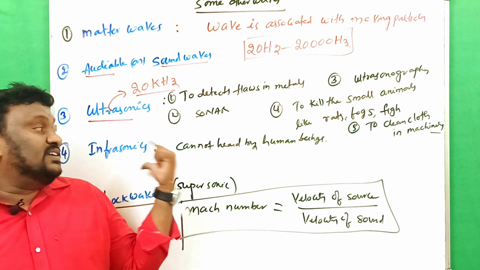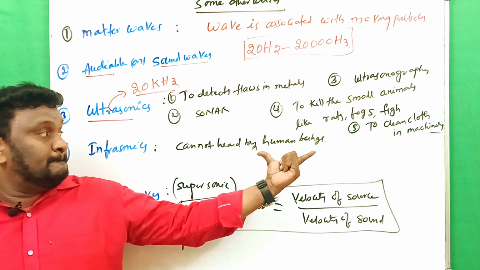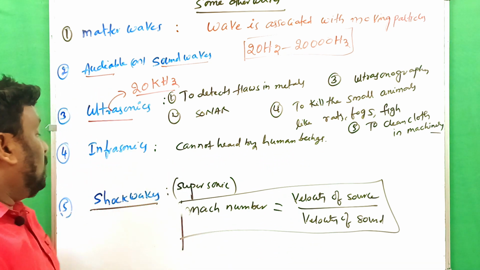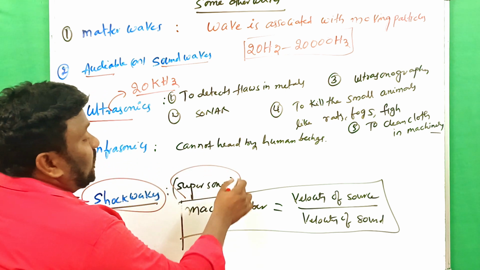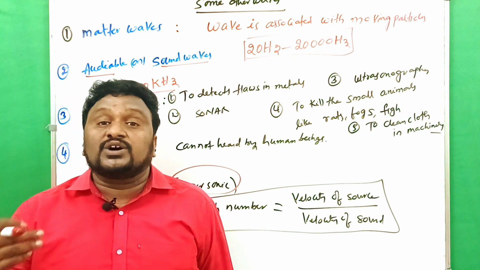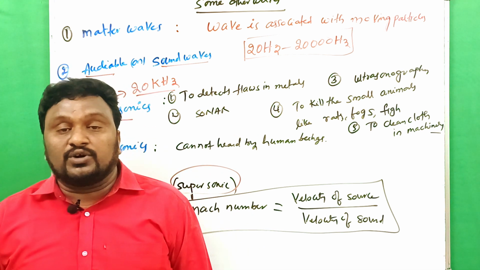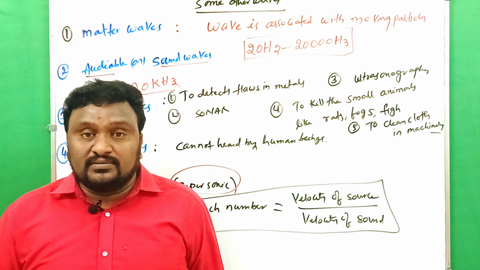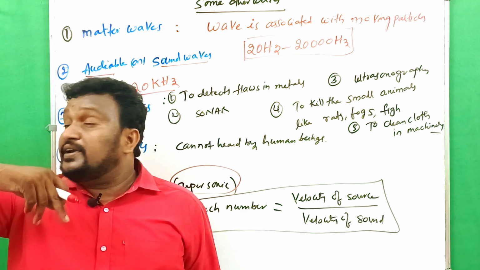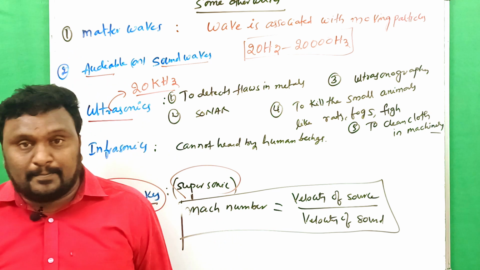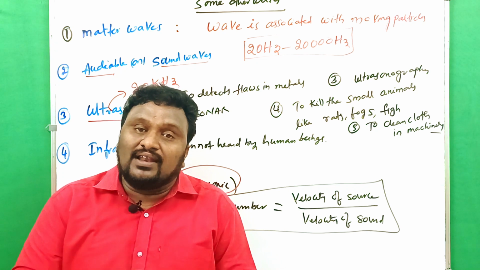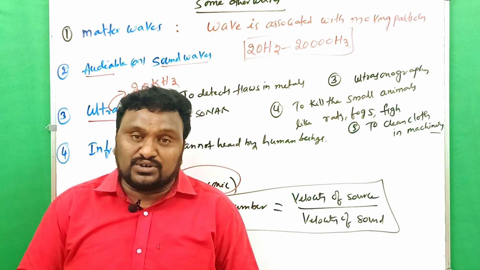And now infrasonics cannot be heard by human beings because they are less than 20 Hz. And one more: shock waves are supersonic waves. We can use this word in the case of jet planes. Why are they called supersonic jets? Because they can move with a speed greater than the velocity of sound.